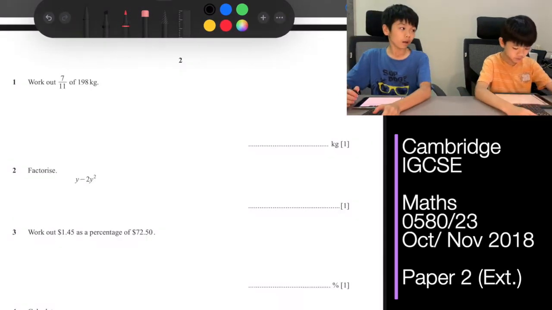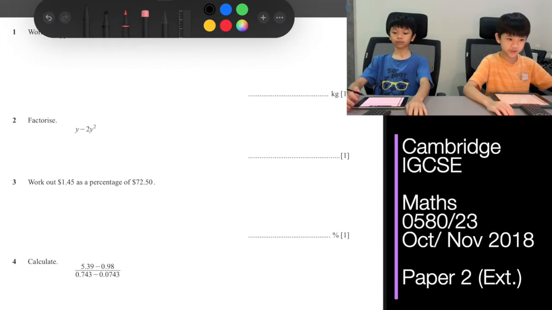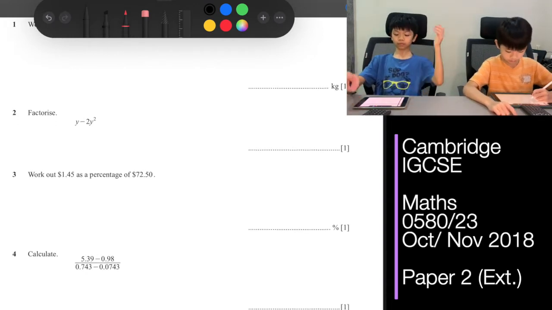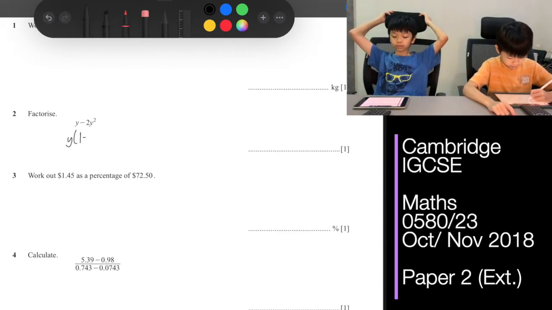For question 2, factorize y minus 2y squared. So the only thing common about these two is y. So y(1 minus 2y).